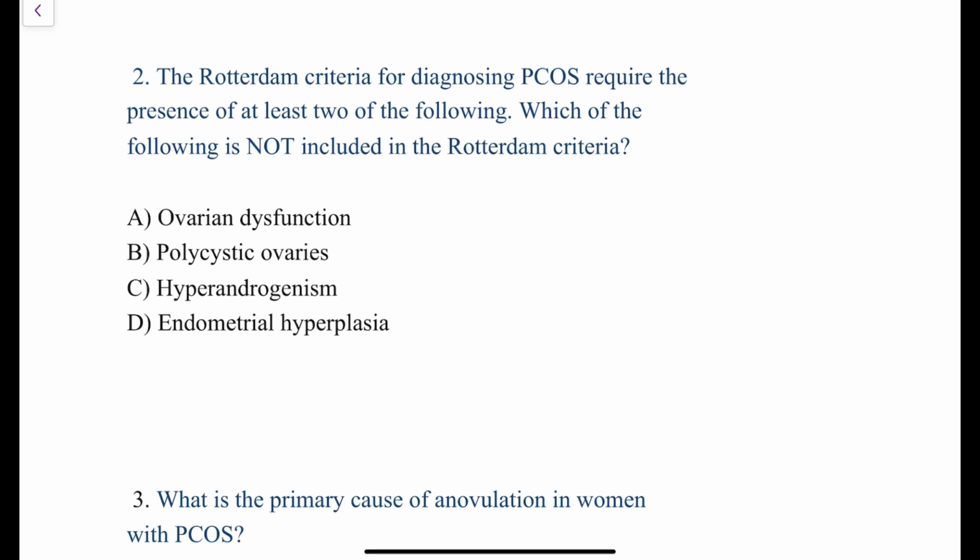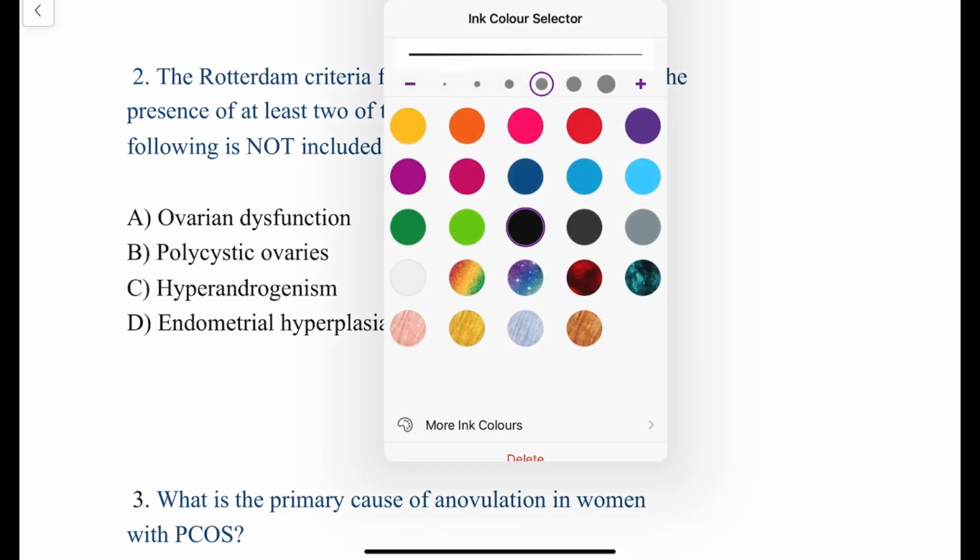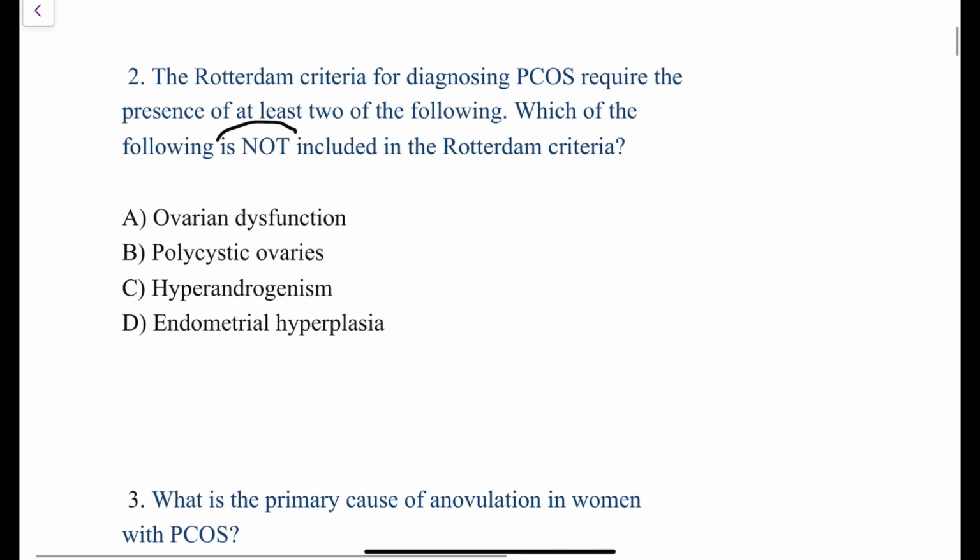So what is Rotterdam's criteria? It is the criteria which we use for the provisional diagnosis of polycystic ovarian syndrome. Mind you, it is not the confirmatory diagnosis, it is only the provisional diagnosis. We all know that in Rotterdam's criteria we have three criteria, out of which two have to be positive in order to come to a provisional diagnosis of polycystic ovarian syndrome. So let's discuss it with the options.